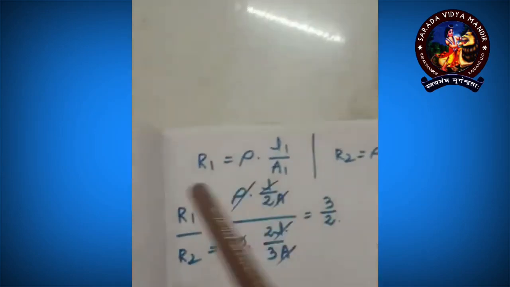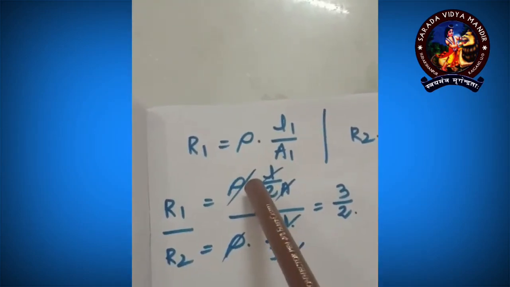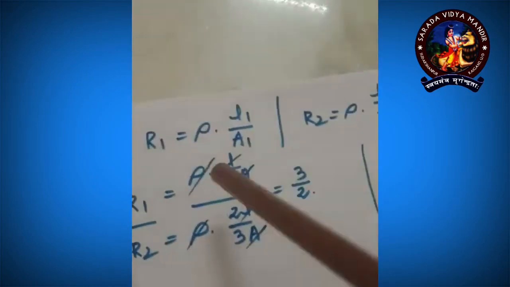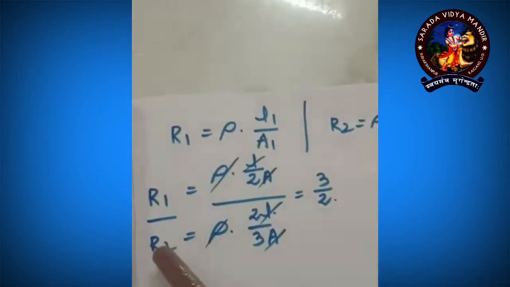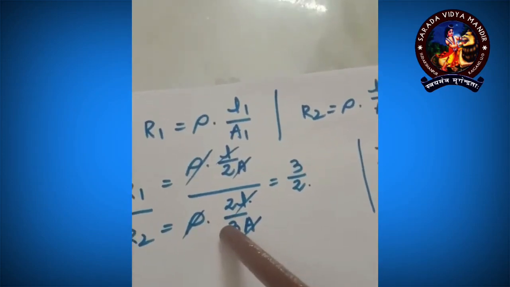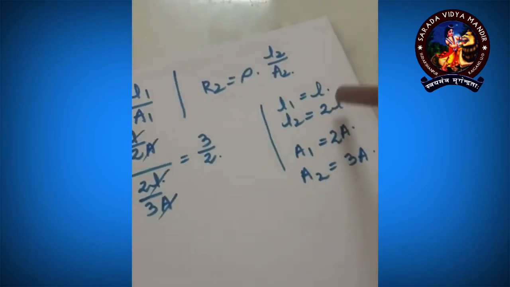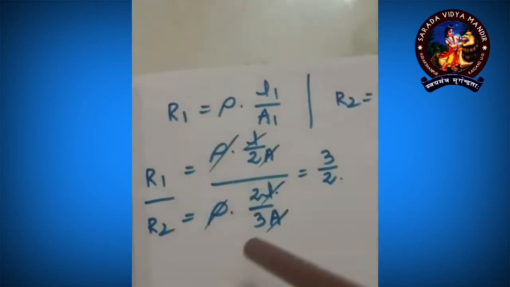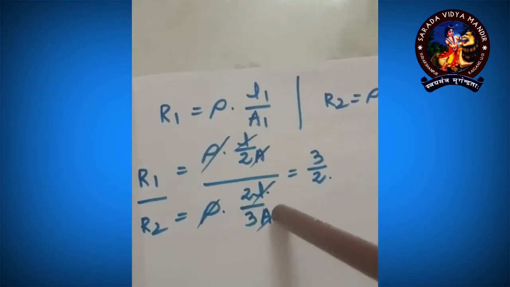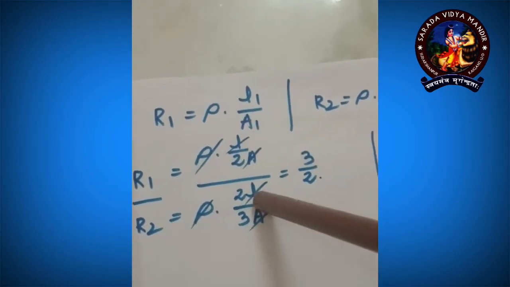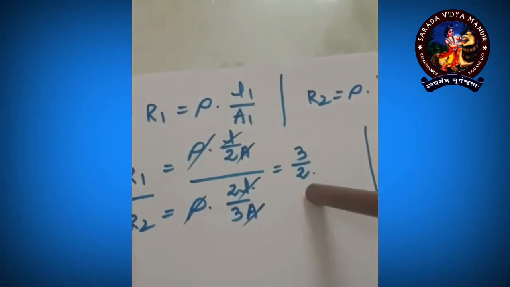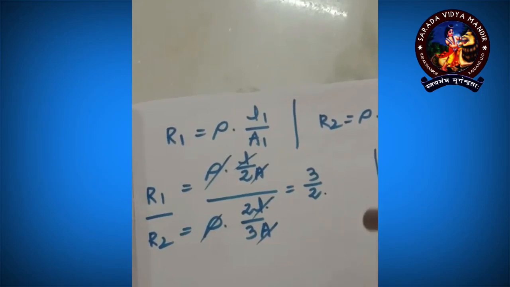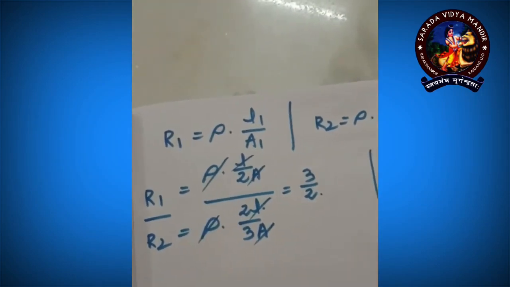Now simply we will put R1 equals rho into L, divided by this 2A, L by 2A, and for R2, rho into this length, that is instead of L2 I will put 2L and instead of A2 I will put 3A. So you see 2L by 3A. So now A would be cancelled, L would be cancelled, and rho would be cancelled, only 3 by 2 is there. So the ratio is 3 by 2, that is 3:2. So whatever I have done in this class, you just go for the